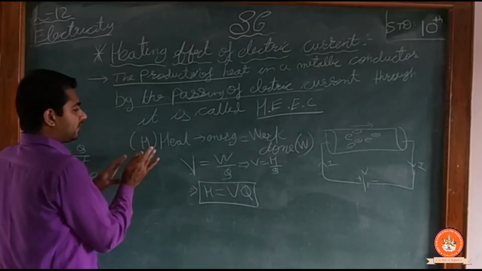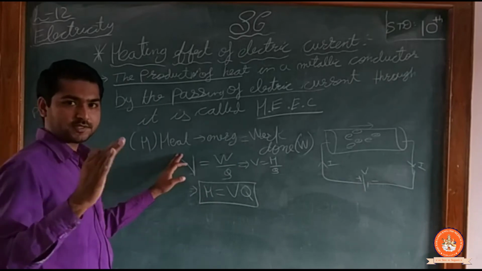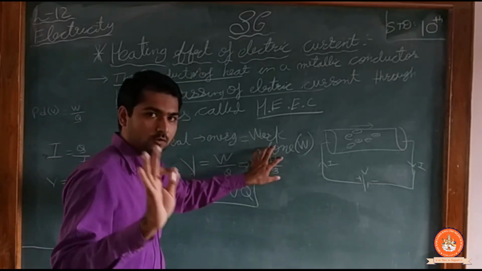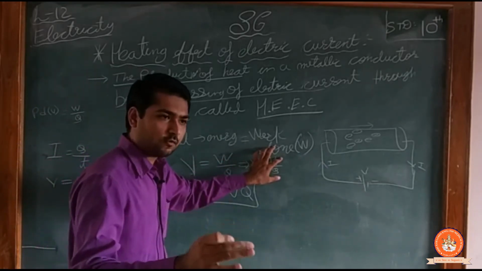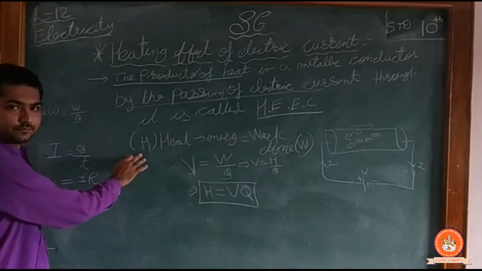So if I say that heat is produced, that means that is energy. Heat is produced, that is energy, and energy is equal to work done. जो हमने काम किया है वो क्या है? एनर्जी है. So that is my W and this is my H.